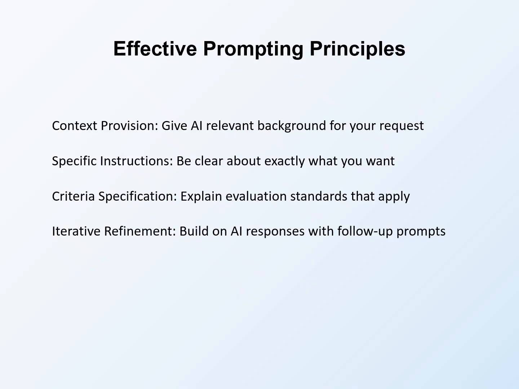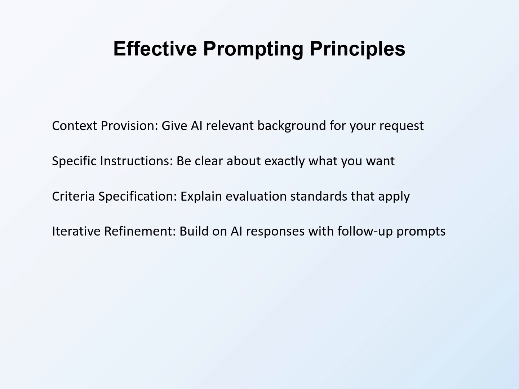Context provision gives AI relevant background for your request. Explain that you are working on a grant proposal, describe the funder and program, note any relevant constraints. Context helps AI provide more targeted and appropriate suggestions. Without context, AI responses may be too generic. Specific instructions clarify exactly what you want. Rather than asking AI to improve this paragraph, specify that you want it to suggest ways to make this paragraph clearer for non-technical readers while maintaining technical accuracy. Specificity produces better results than vague requests.